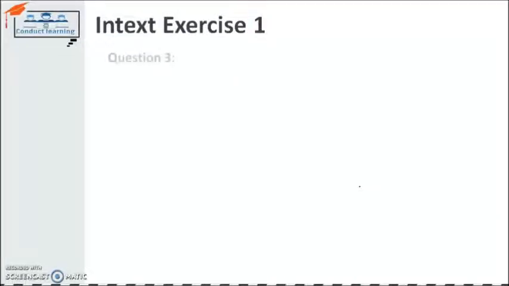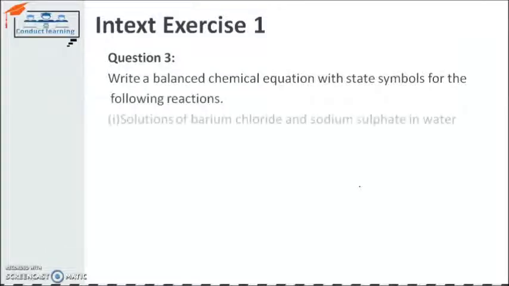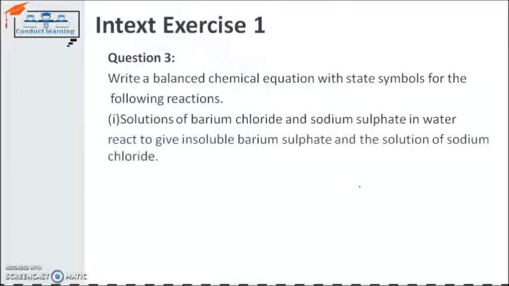Further, in question 3, what is a balanced chemical equation with the state symbols for the following reactions? Solution of barium chloride and sodium sulfate in water react to give insoluble barium sulfate and solution of sodium chloride. So this is basically the example of a double displacement reaction.